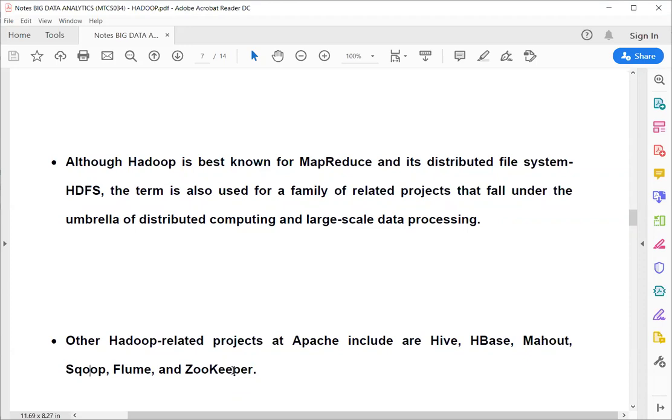So every different type of data poses different types of challenges. So there are different types of projects for them. For example, MapReduce is basically used for processing text information. You can use Hive for Twitter. You can use Mahout for machine learning applications, for learning and prediction.